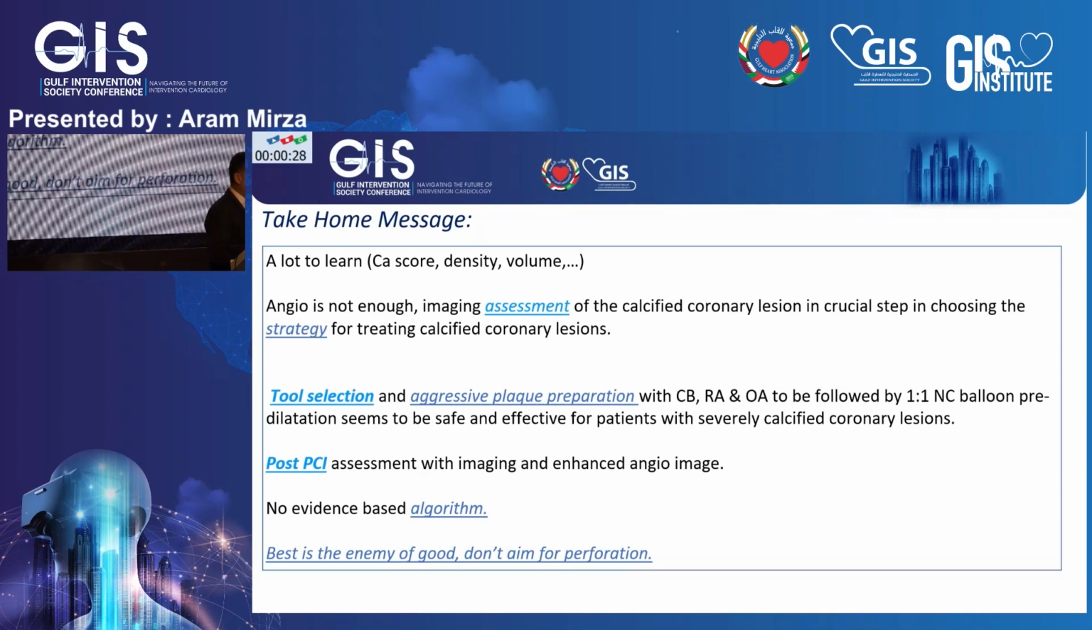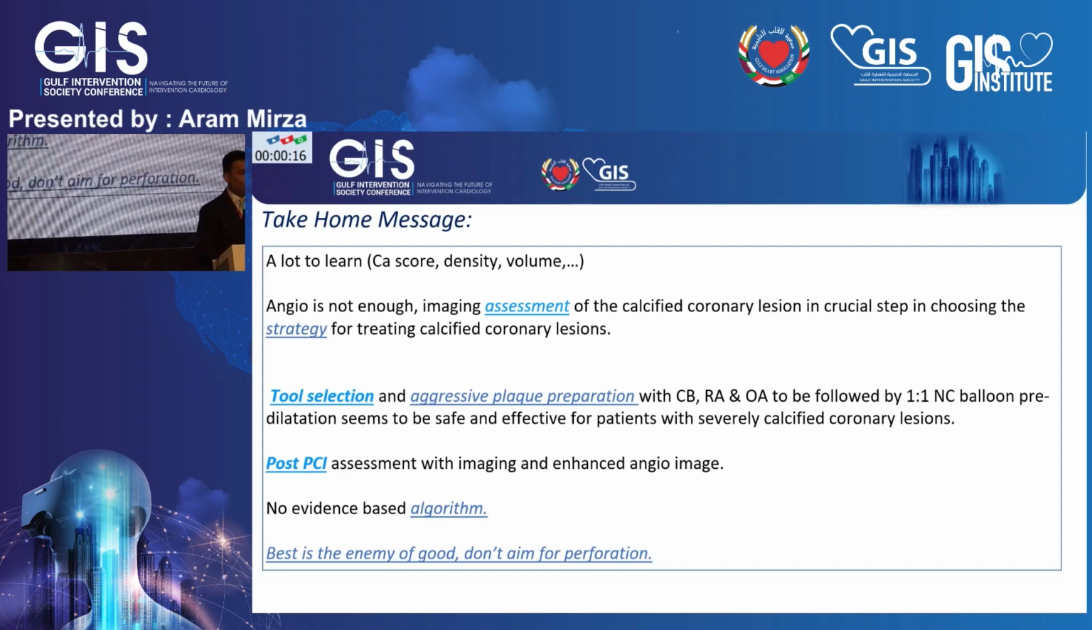The same story as CTO: when we have a CTO case, we have a look at the CT to see the collaterals. We have a plan. With calcification, you should have a plan. You should never do it ad hoc. You should have a plan. You should have all the tools.